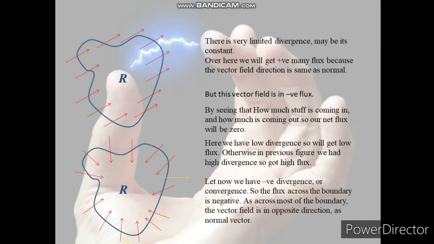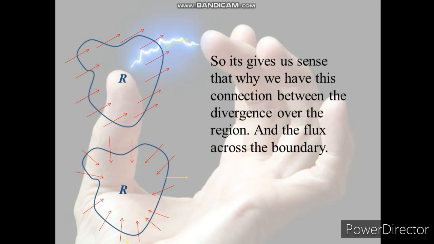Now we have negative divergence, or convergence. So the flux across the boundary is negative, as across most of the boundary the vector field is in the opposite direction to the normal vector. So it gives us a sense of why we have this connection between the divergence over the region and the flux across the boundary.